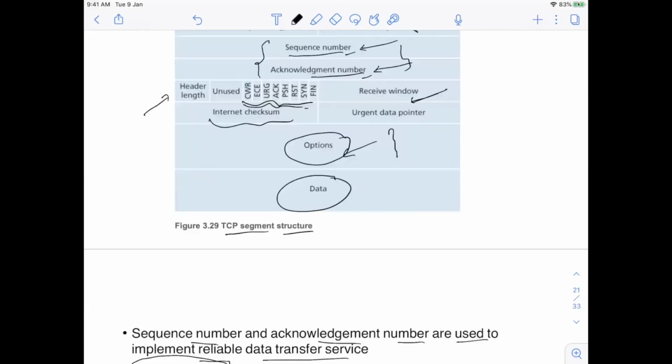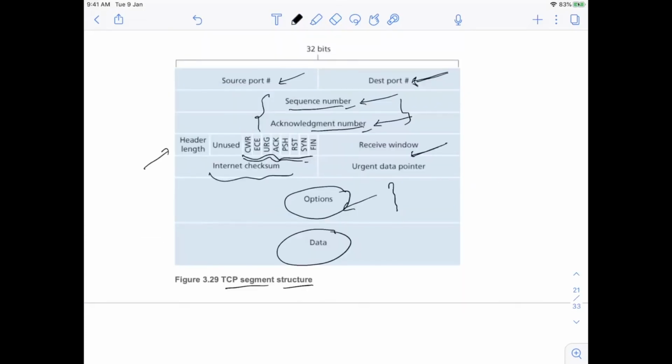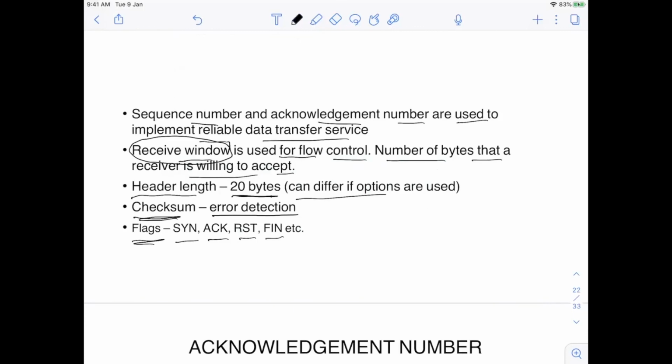You have many flags here, 8 flags in all. But 3 or 4 are very important flags, especially SYN and ACK. These two are very, very important. Push flag is also important, and FIN flag is also very, very important. We will see when we discuss TCP three-way handshake and TCP connection termination. There we will see the use of SYN flag, ACK flag, FIN flag, push flag, all of this.